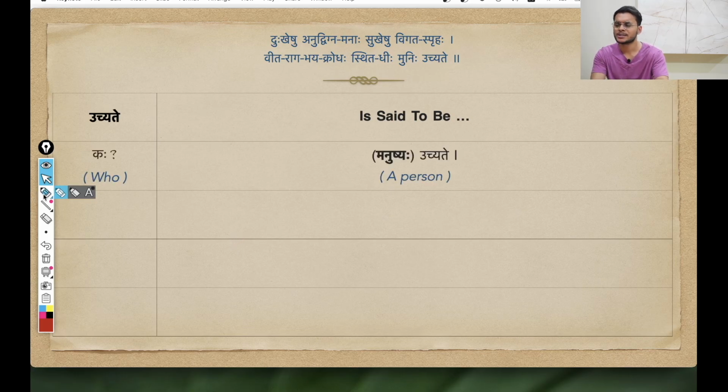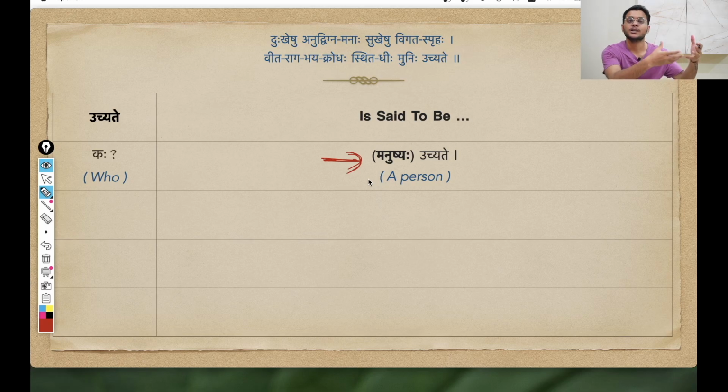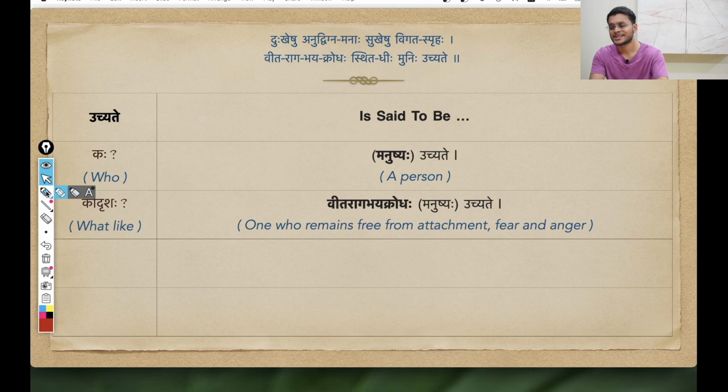The question is, Kaha Uchyate? So see here, this is the implicit use of Manushyaha. That Manushyaha is not explicitly mentioned in the shloka. But Krishna is giving the definition of a Sthit Prajna person. So he is talking in that sense, that a person who does this is said to be a Sthit Prajna person. So to show that I am using this adhyaharaha, this implicit word, Manushyaha Uchyate, a person is said to be.